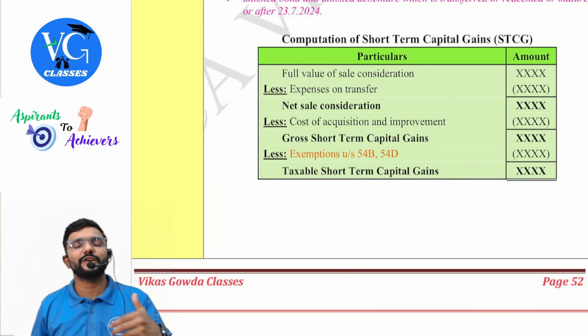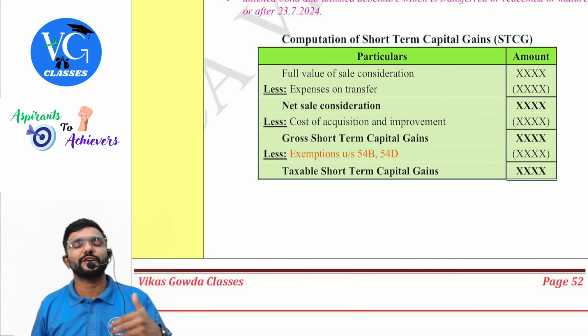From that, we have a number of exemptions. Whereas for short term, we had only 2 exemptions, for long term we have 54, 54B, D, EC, and F, provided you are ready to reinvest the amount of capital gain in the new asset. So that will give you taxable long-term capital gain, guys.